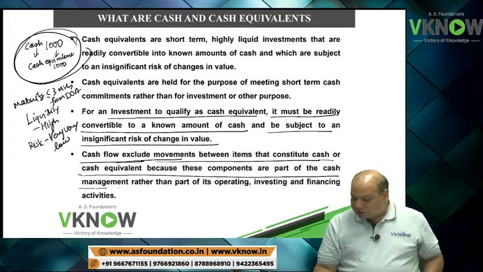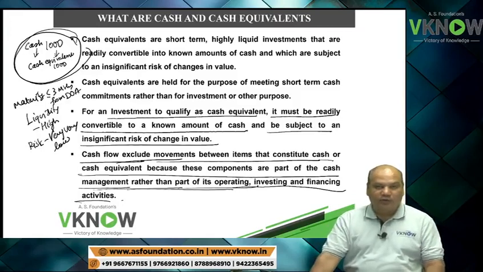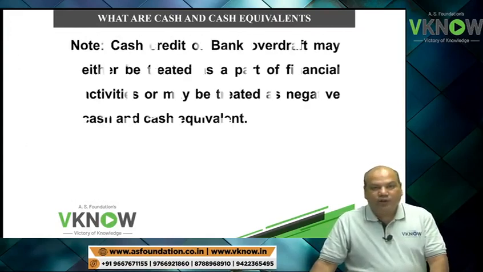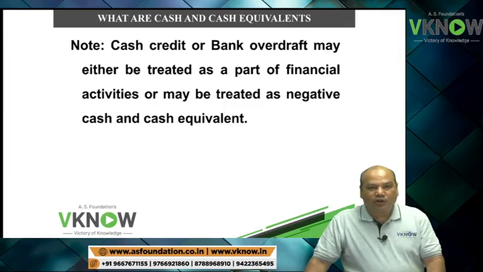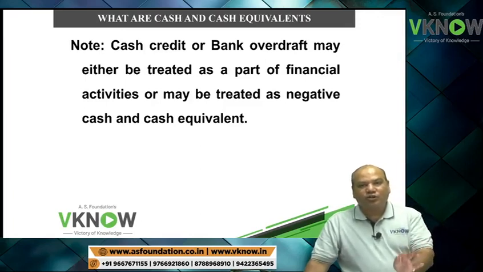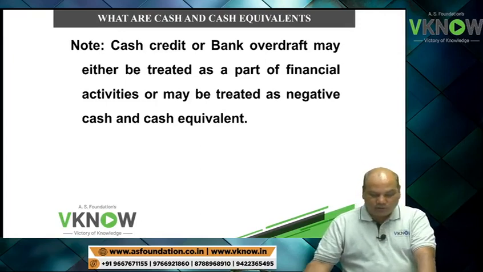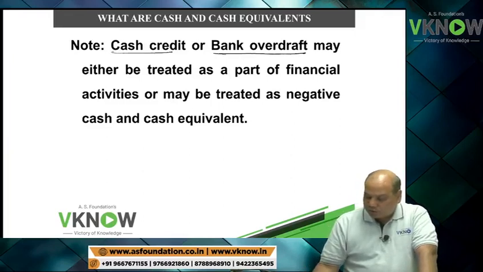This is because these components are part of cash management rather than part of operating, investing and financing activities. So what the standard says, if it is a cash equivalent, then you don't need to show the buying and selling of cash equivalent because it will remain under the head cash and cash equivalent only. Now the student is asking a question: what about cash credit or bank overdraft?